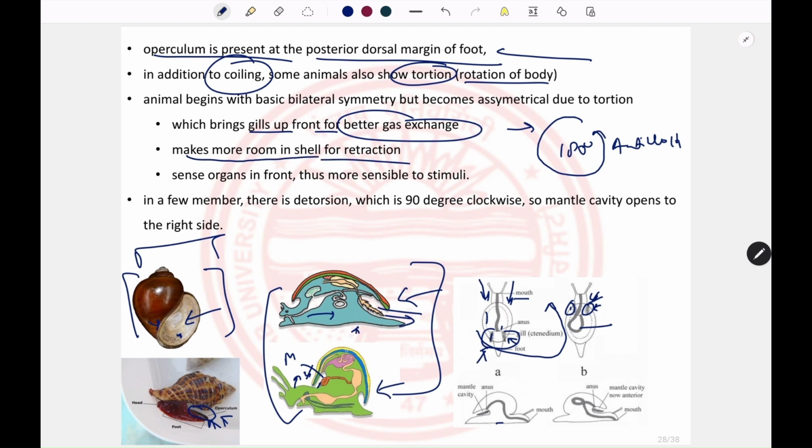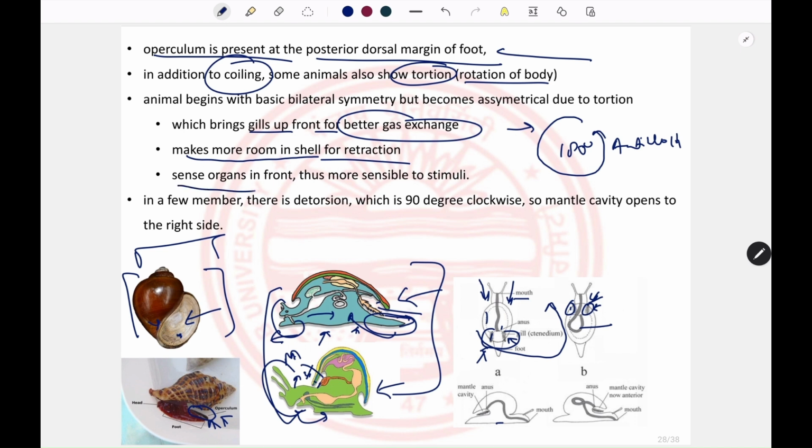Like in this case, the mantle cavity lies at the posterior margin. So during retraction, the foot will retract first. However, the head will remain outside, so that does not provide as much protection to the body. However, if the mantle cavity lies at the anterior side, now the head will move first inside the shell, and the protection is enhanced.